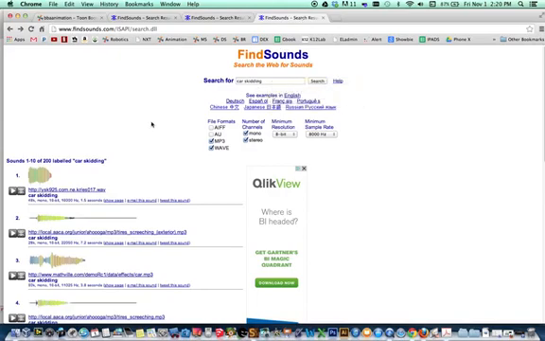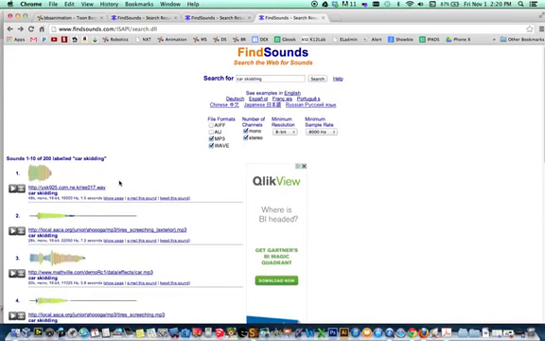Let's get the car skidding. And let's see, I forget which one I liked the best. I think it was this second one.